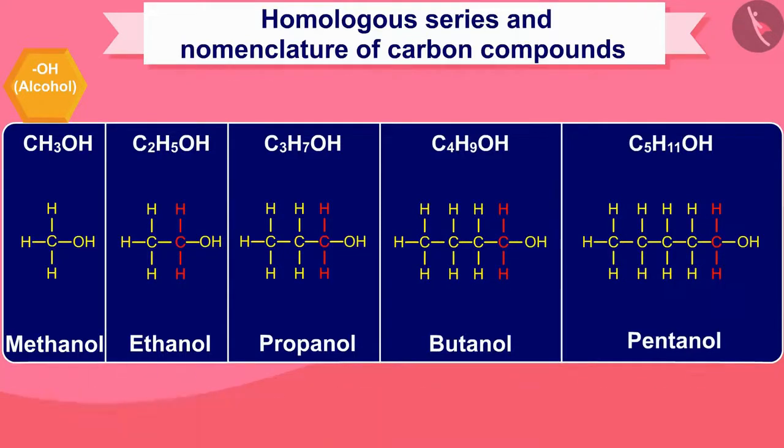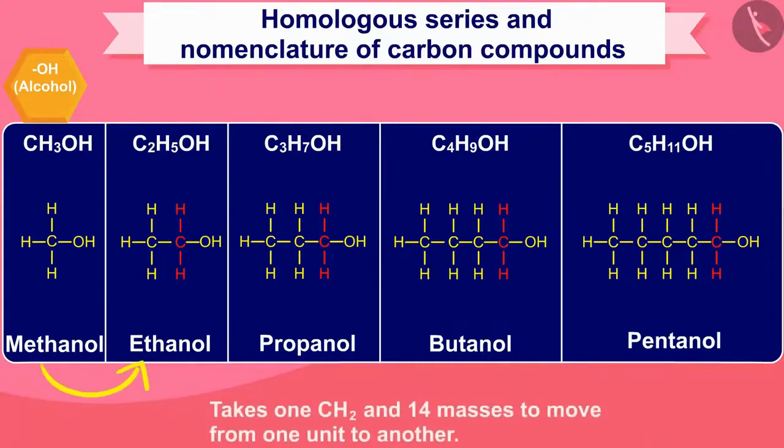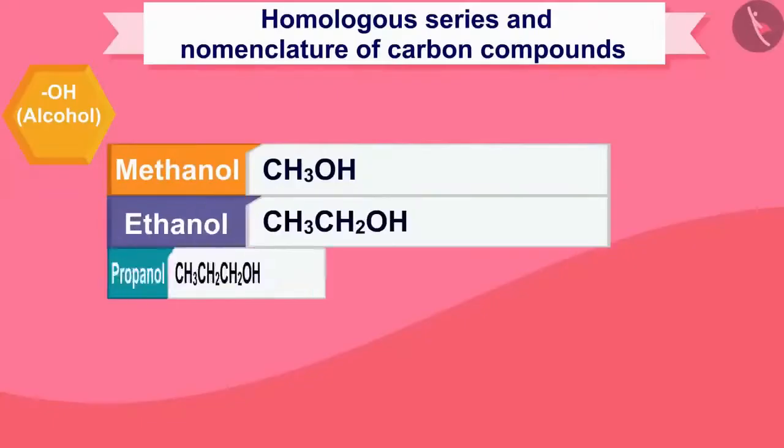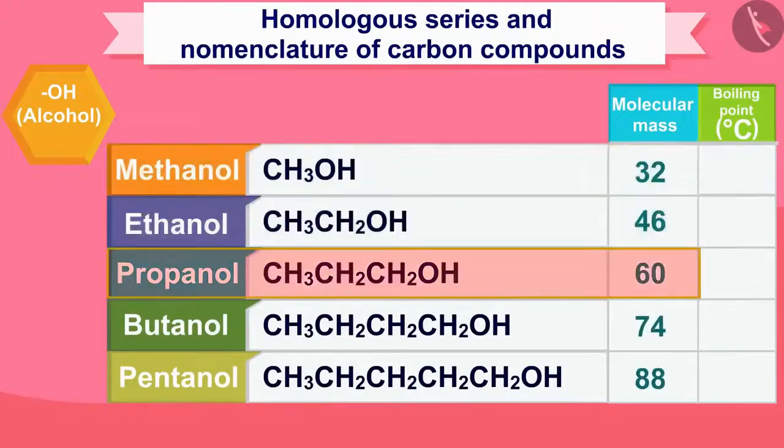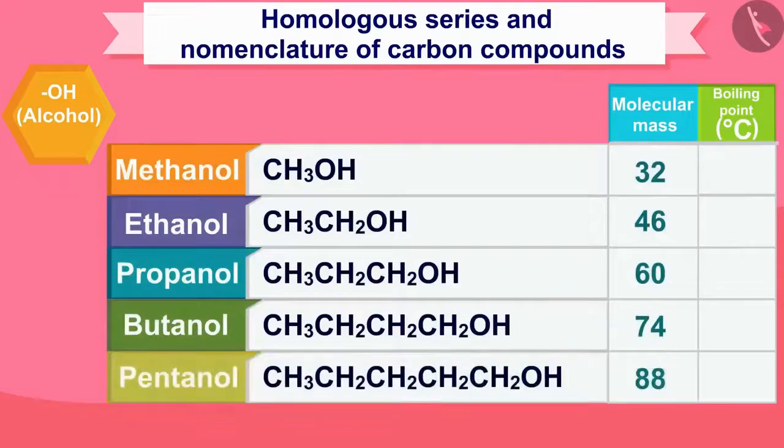The most important point for this is that it takes one CH2 and 14 mass to move from one unit to another. When molecular mass increases in a homologous series, there is a gradation in physical properties.